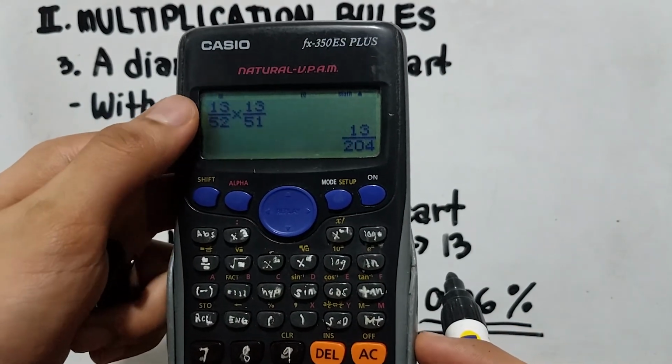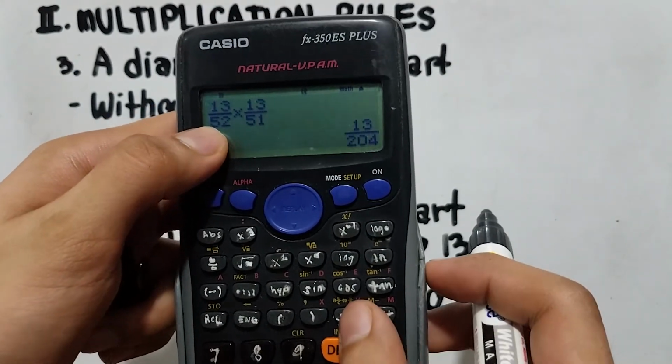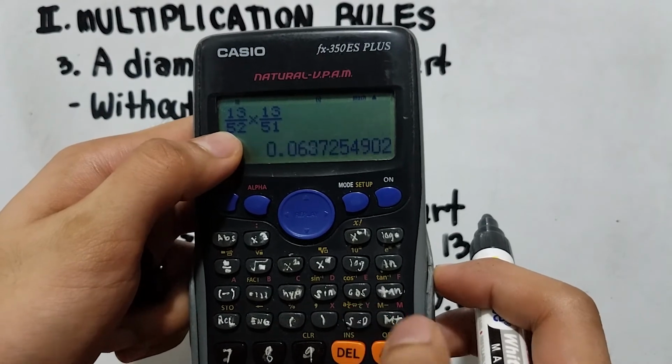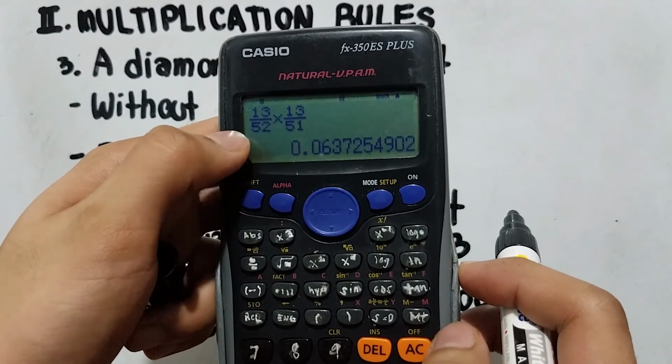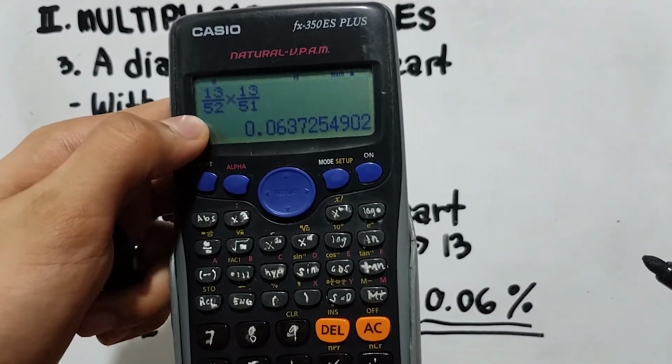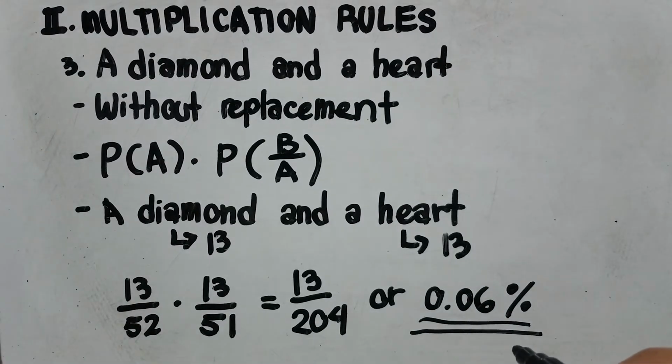13 over 204. Now if we convert it to decimal, it is 0.06. Now if we convert it to percentage, it is 6%. Now that is the probability that Sungjae will pick a diamond and a heart out of a deck.